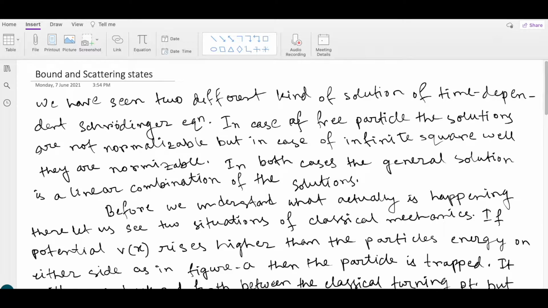Today we will be discussing bound and scattering states. We have seen two different kinds of solution to the time dependent Schrodinger equation. In case of the free particle, the solutions are not normalizable, but in case of the infinite square well, they are normalizable. In both cases, the general solution is a linear combination of the solutions.